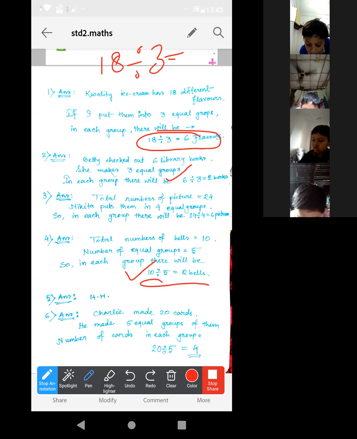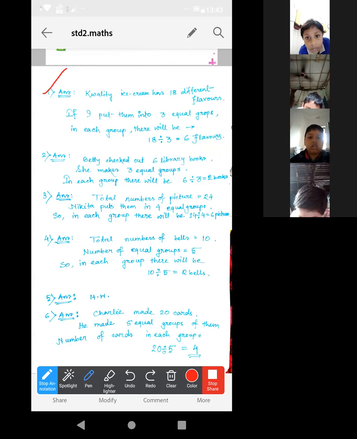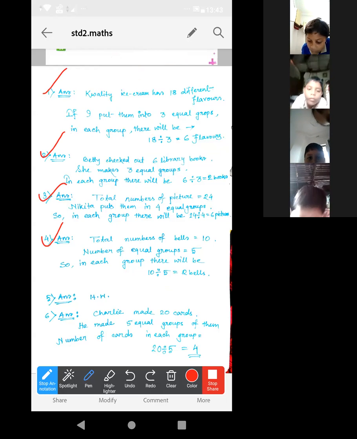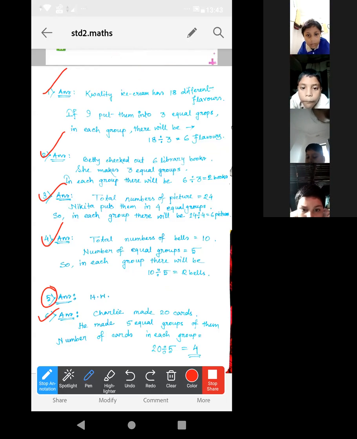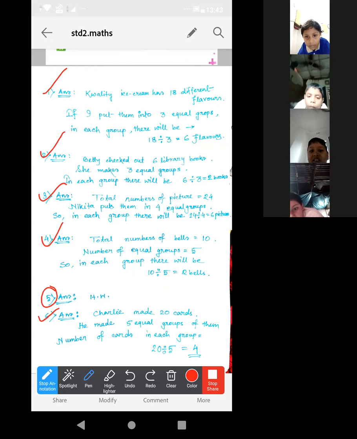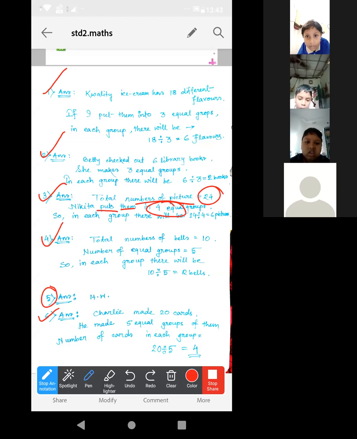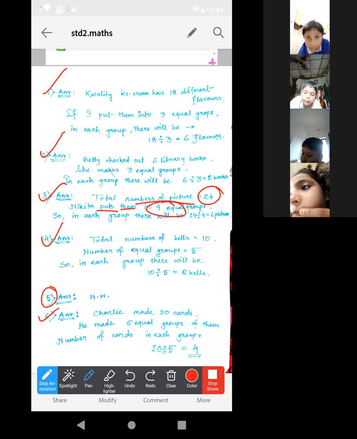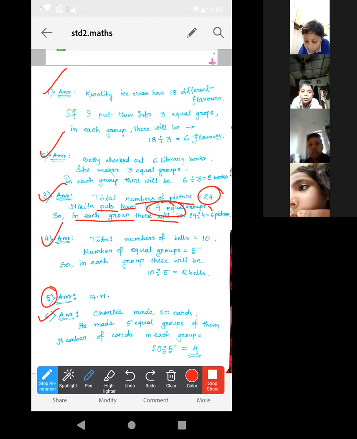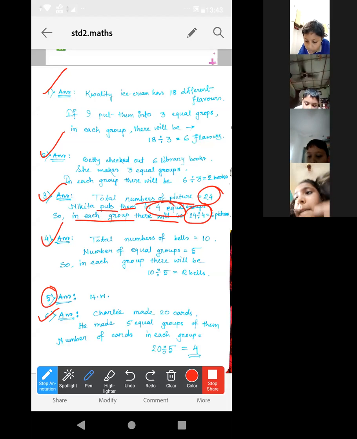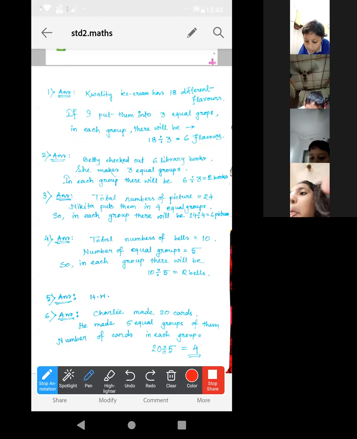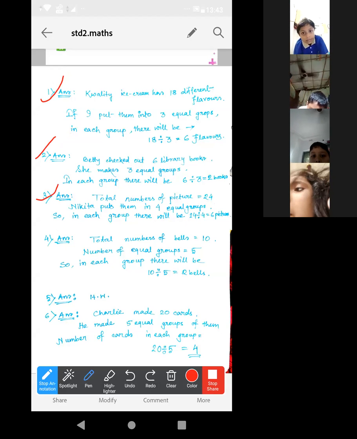Look. Complete this. Complete all the sums. 1, 2, 3, 4. 5 is your homework, then 6. Number third one, look, the total number of pictures is written 24. Nikita puts them in 4 equal groups. So, in each group, there will be 24 divided by 4 is equal to 6 pictures. Number 3, complete this. 1, 2, 3, complete this 3 first.